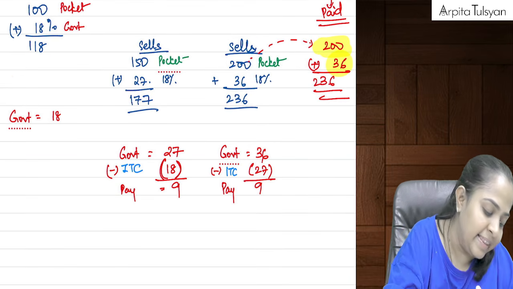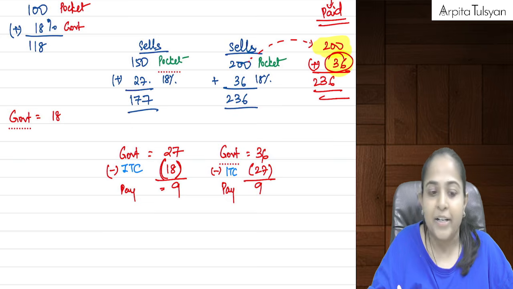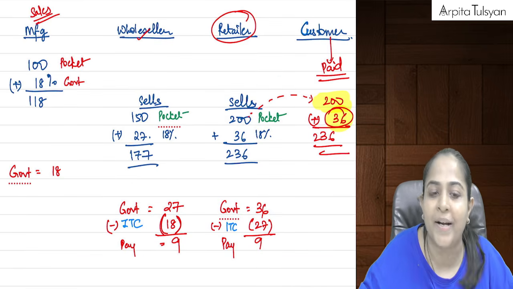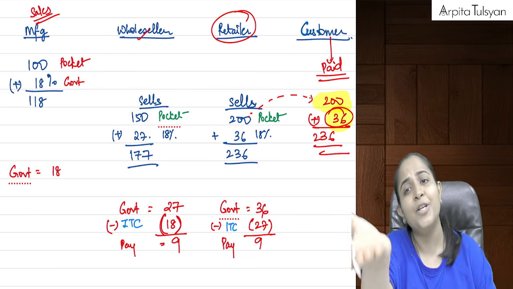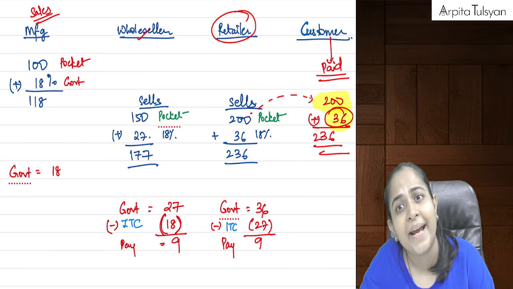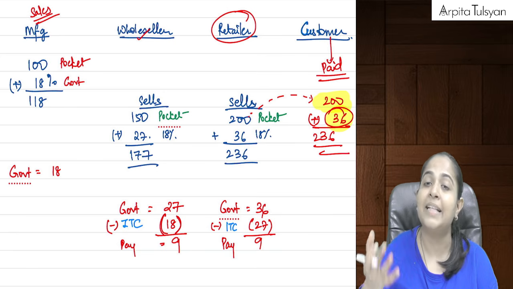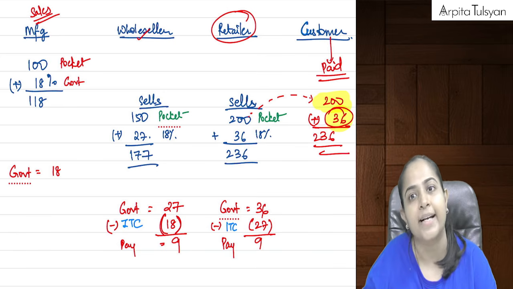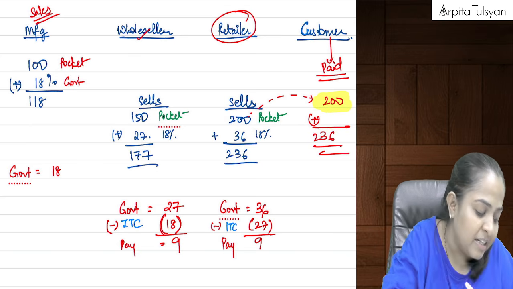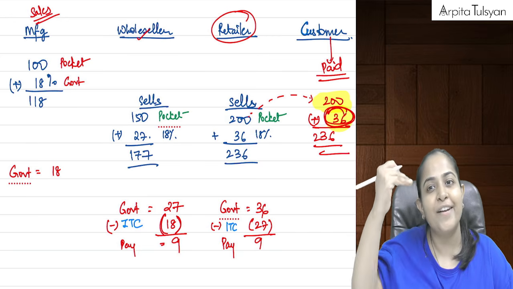Now, can we say this 36 will ultimately go to the government? Yes. Now here, will the customer go and pay it to the government, or has that tax already been paid? Imagine you as a customer go to some shop and purchase something. After that, do you go and pay any GST extra to the government? No. Those goods which have reached the customer have already borne the burden of the tax. Now on these goods, the customer has paid 36 rupees of taxes, which has already reached the government at different levels.